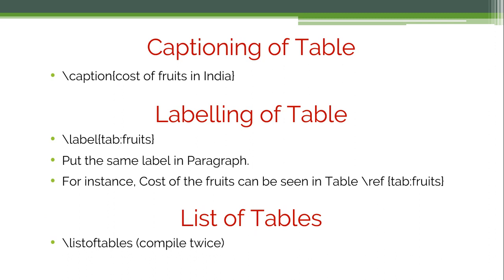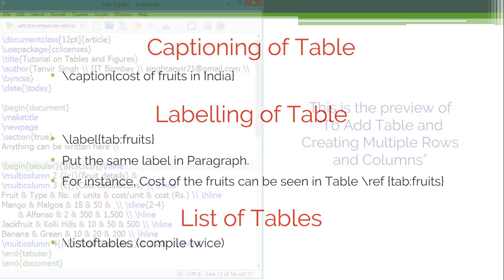So captioning of a table can be \caption, and "cost of fruits in India" is the data that I want to write as a caption of the table. And labeling can be \label{tab:fruits}, which I can use in the paragraph to link to that table. With the list of tables, you can write \listoftables, and you have to compile twice in MiKTeX to generate the list of tables.